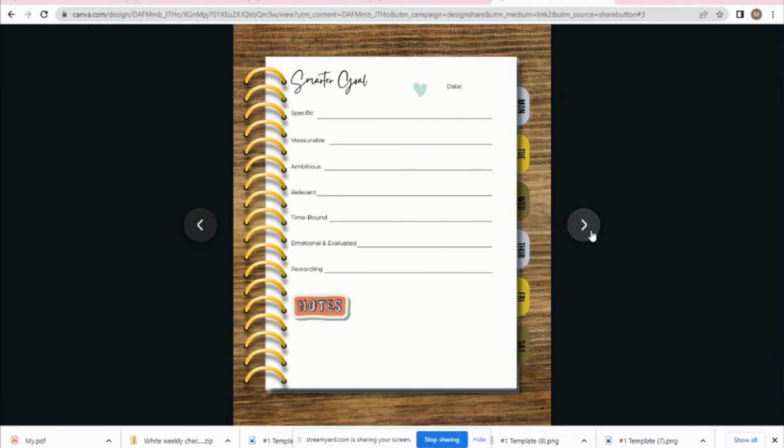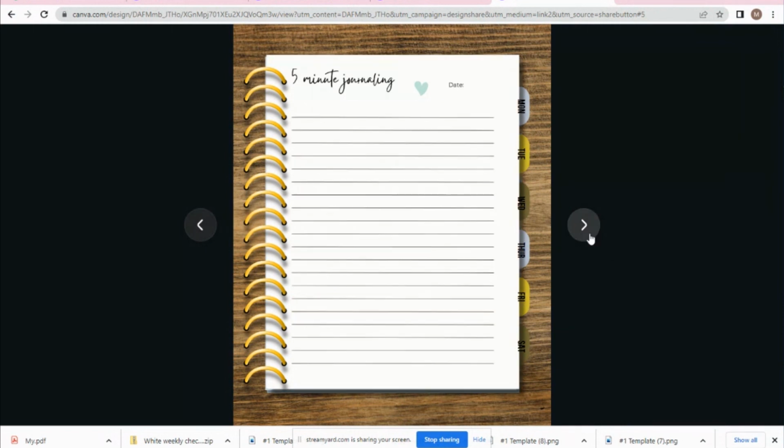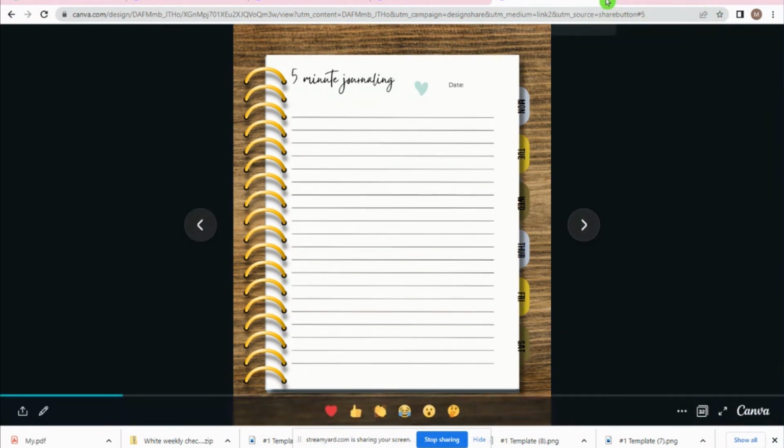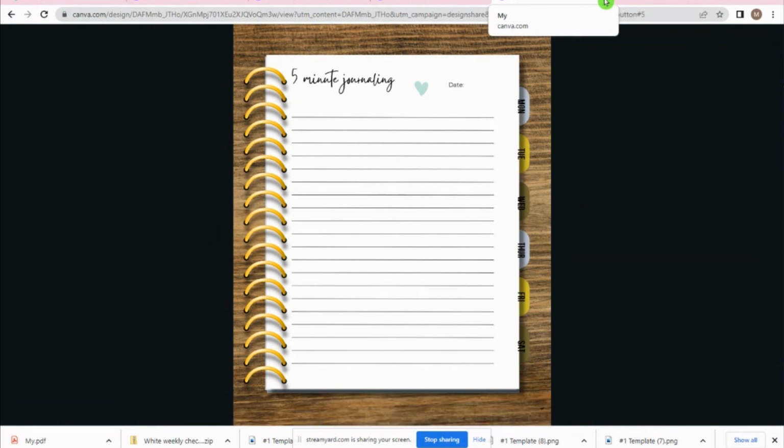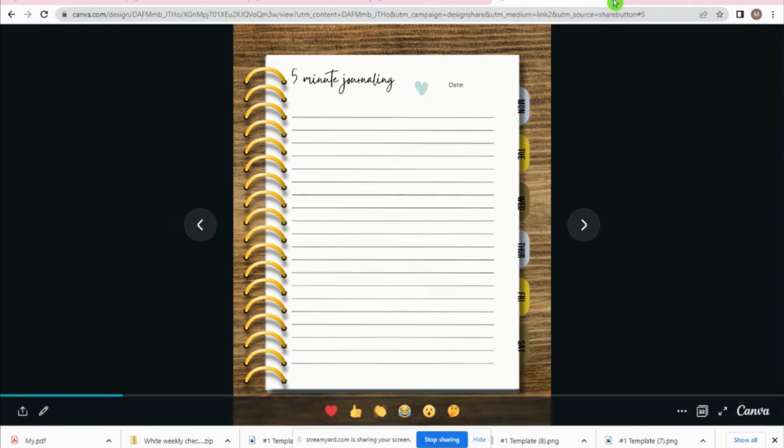And if they have GoodNotes or another note-taking app on their tablet or phone, they can absolutely come in and write on this document with their Apple Pen or whatever type of device you have. If people want to actually write on this document, you can always create it in PDF form, which is not going to have the rings or anything like that.